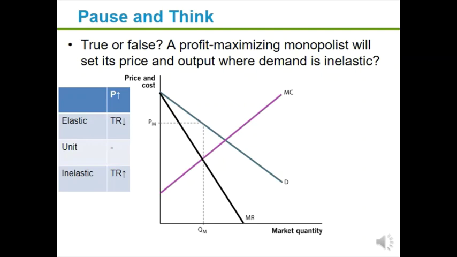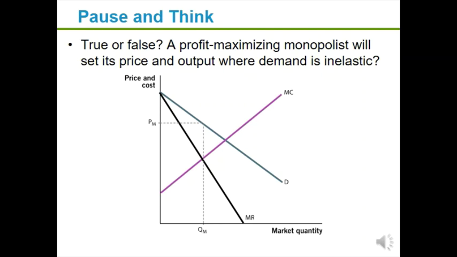So, to answer that question, let's first think about what happens when marginal revenue is zero. When marginal revenue is zero, we must know that the elasticity of demand is unit elastic, because marginal revenue is zero, therefore total revenue is unchanged. And from here, we can label the elasticity regions of the demand curve.